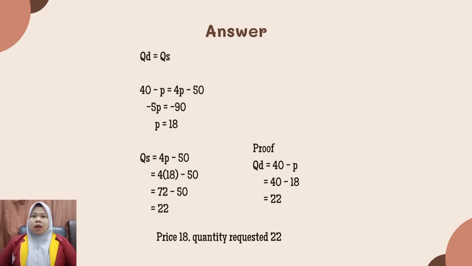Proof: QD equals 40 minus P equals 40 minus 18 equals 22. Price 18, quantity demanded 22.